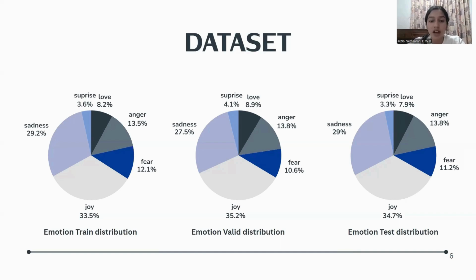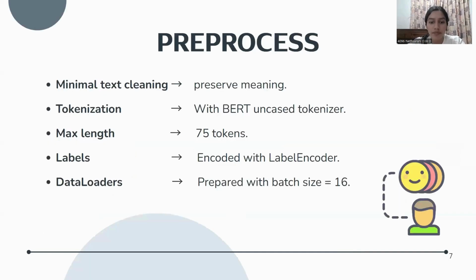These distributions guide our pre-processing choices. We keep text cleaning minimal to preserve semantics. We tokenize with BERT's uncased tokenizer and set a maximum sequence length of 75 tokens, so anything longer than 75 is truncated. Labels are encoded with a label encoder, and we build PyTorch data loaders with a batch size of 60.